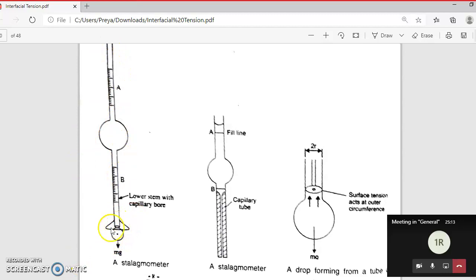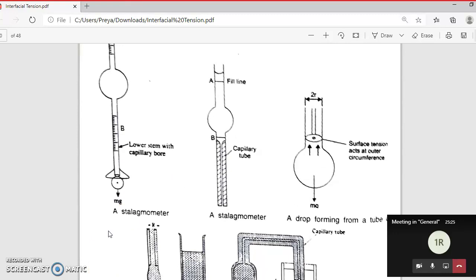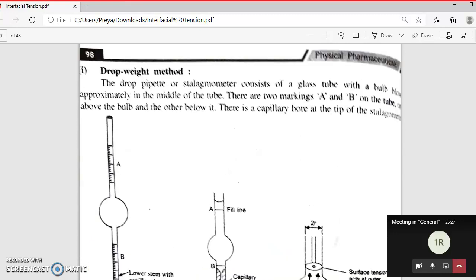Now the size of the bubble depends upon surface tension, right? When the weight of the bubble equals the surface tension, the bubble detaches and a drop comes out, then it starts to form a new drop. Okay, so this is the basic principle.